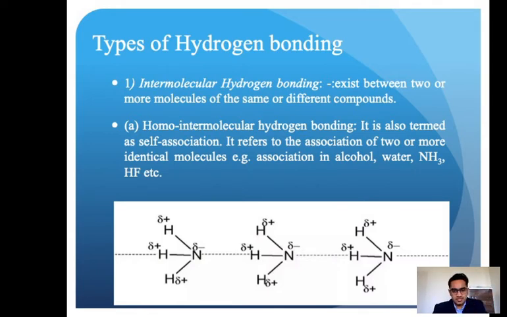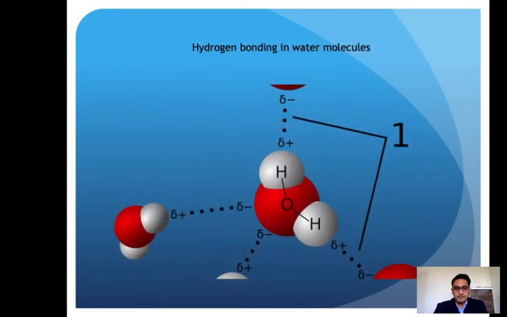Here nitrogen is electronegative, and it makes a hydrogen bond with another hydrogen, but that hydrogen should be attached to a heteroatom. These types of nitrogen are more electronegative atoms. Okay, here is the example. This is the water molecule: O negative, H positive. That O negative makes a bond with another H positive, and that O negative bonds with another H positive. This is hydrogen bonding in water molecules, and this H plus makes a hydrogen bond with another O negative.